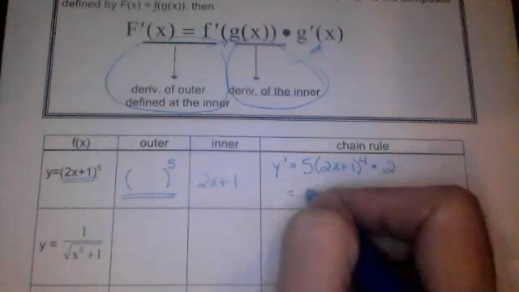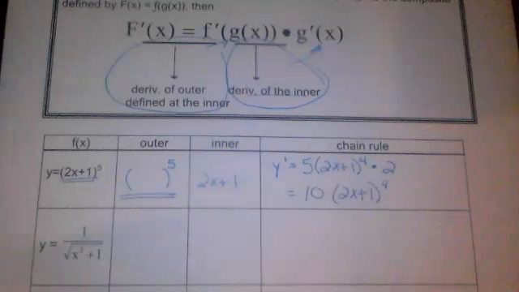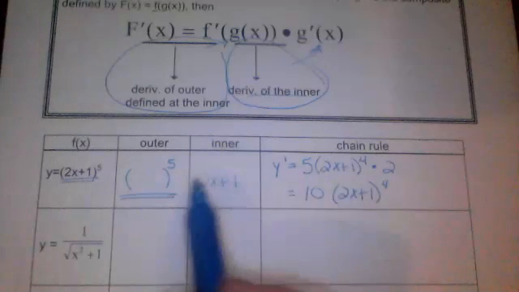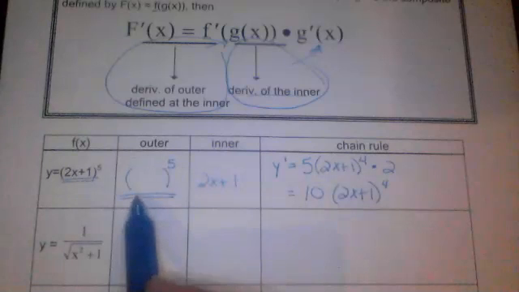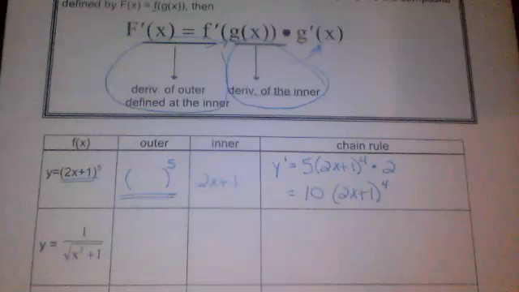So I just end up with 10 times 2x plus 1 to the 4th power. Okay, so that's our chain rule. The outside derivative, inside stays the same, times the derivative of the inside.